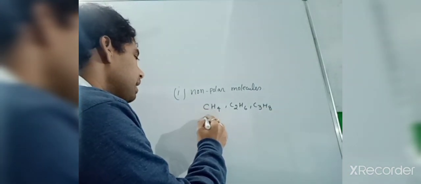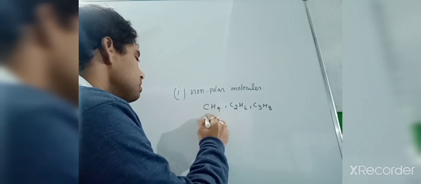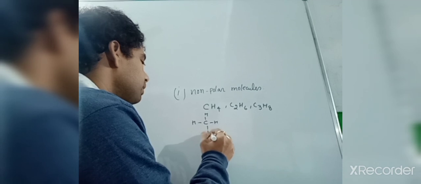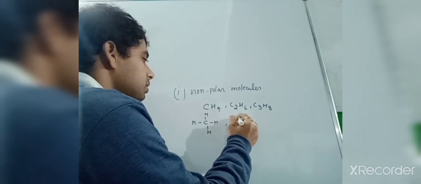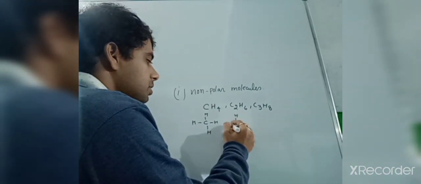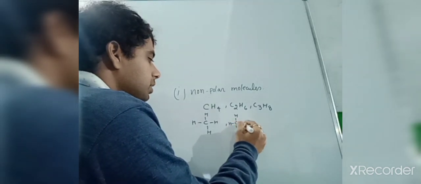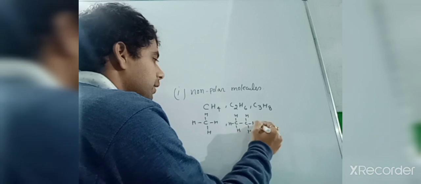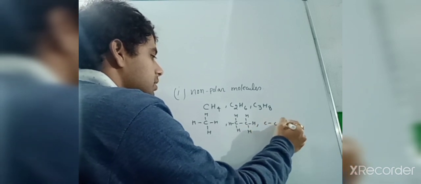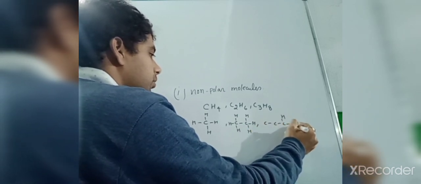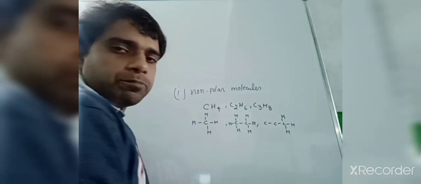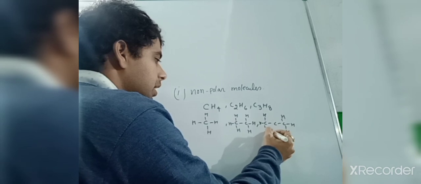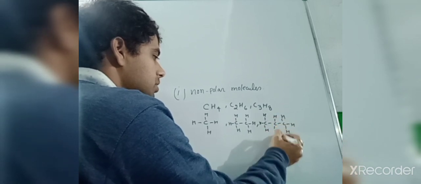When I write the open structure of this one, C with hydrogen, hydrogen, hydrogen, the second, third hydrogen for this carbon, 1, 2, 3, and C with 3 hydrogens at the terminal position, and 3 hydrogens also for this terminal carbon, 2 hydrogens for this one.